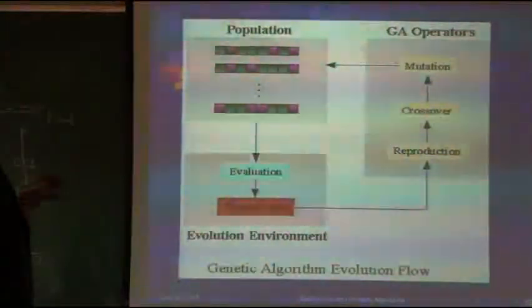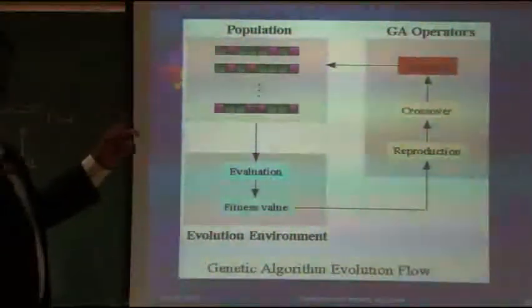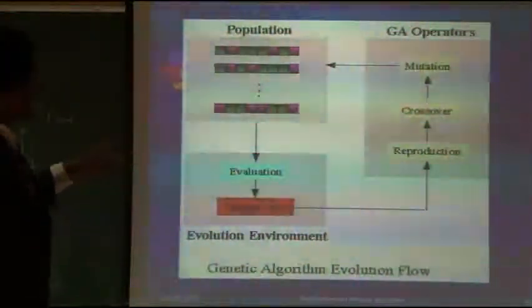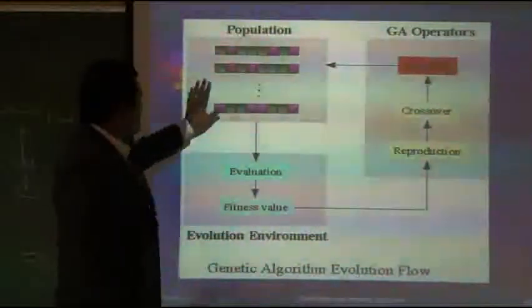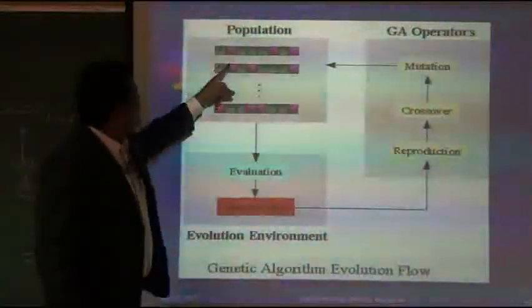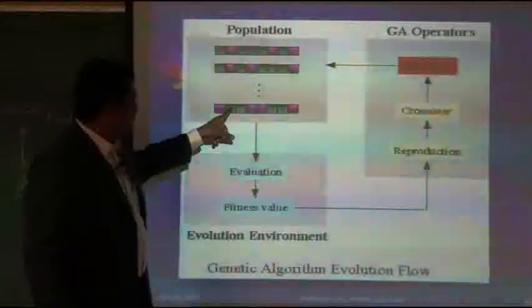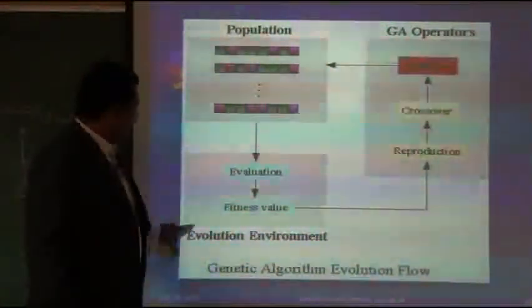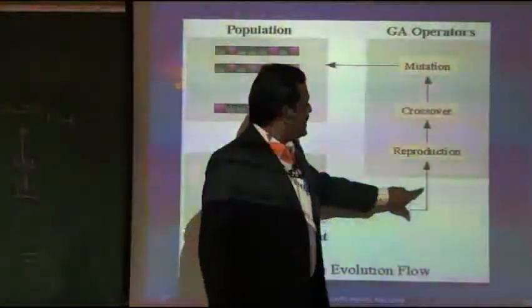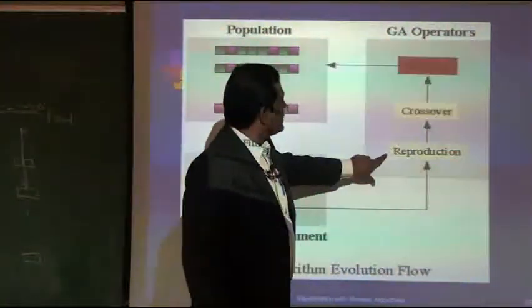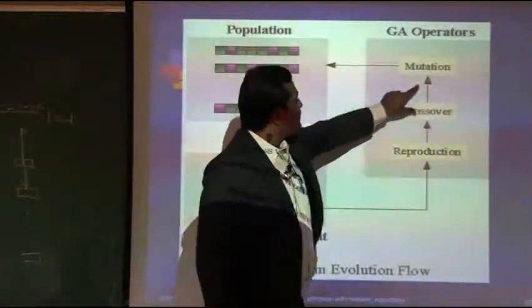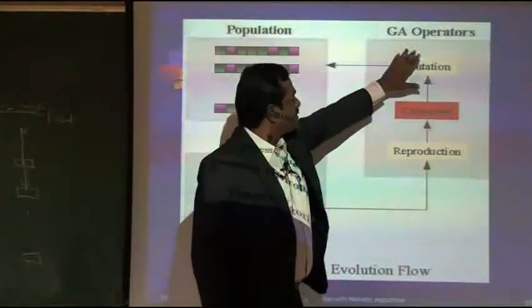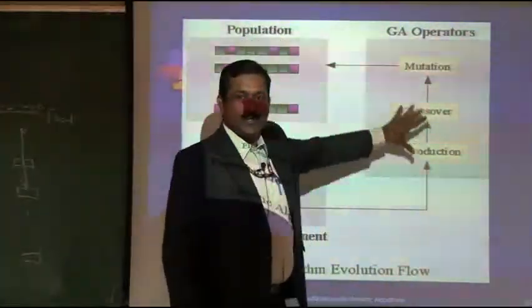You can understand how this algorithm works through this graph. This is the initial population, and then we evaluate each member by the fitness function. After that, reproduction is done, crossover is done, and mutation is done. These are called GA operators or genetic operators.